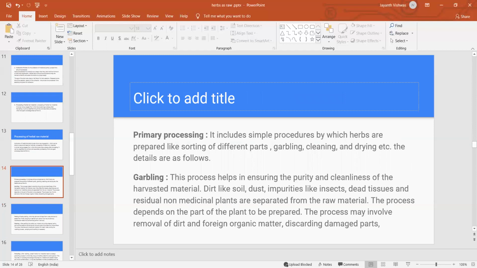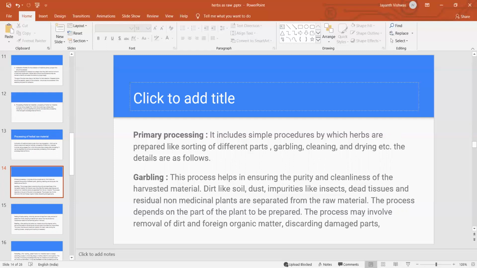So what is meant by primary processing? Primary processing includes the simple processes by which herbs are prepared, like sorting of different parts, garbling, cleaning and drying, etc. After harvesting, you have to go for processing. We can separate the plant parts into different parts, and go for different methods for the primary processing. One is called the garbling method, which is one of the important primary processing methods.